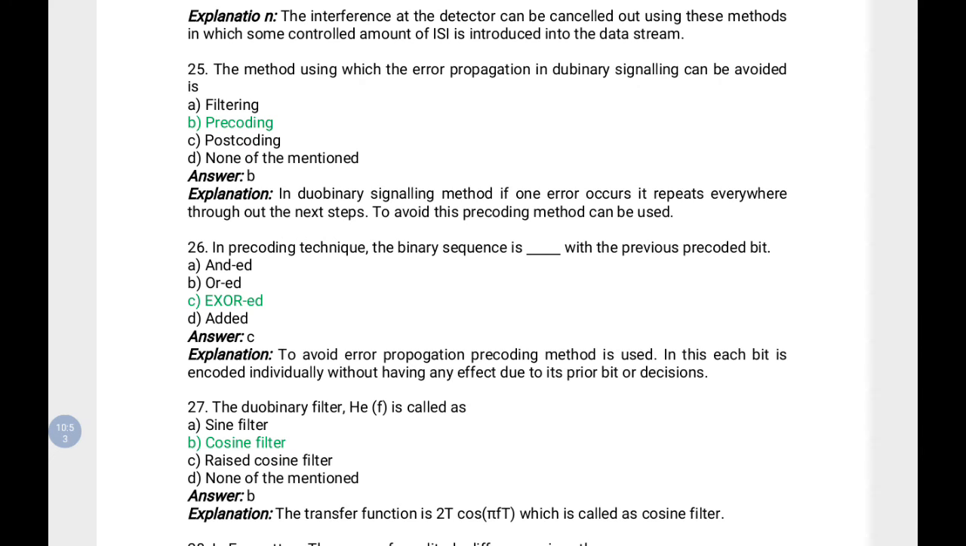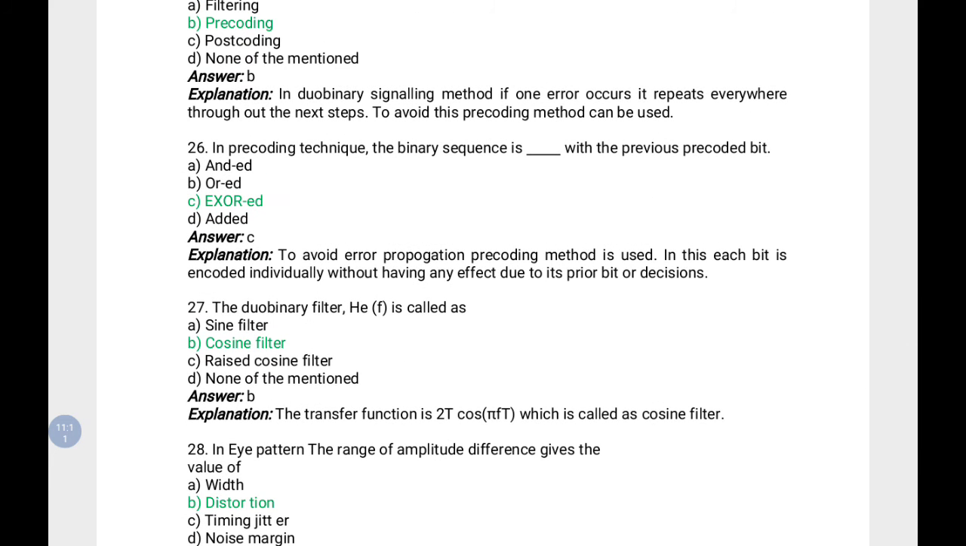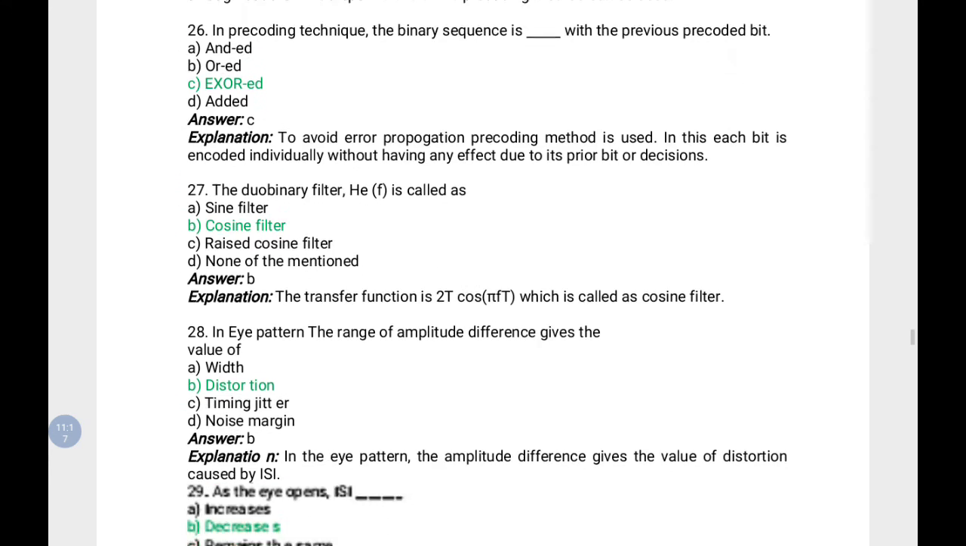And in the pre-coding technique, the binary sequence is XORed with the previous pre-coded bit. You might have seen that pre-coder block diagram in duobinary coding. So the pre-coding technique involves the binary sequence XORed with the previous pre-coded bit. Okay, so the answer is XOR. And the duobinary filter H(f) is a cosine filter.